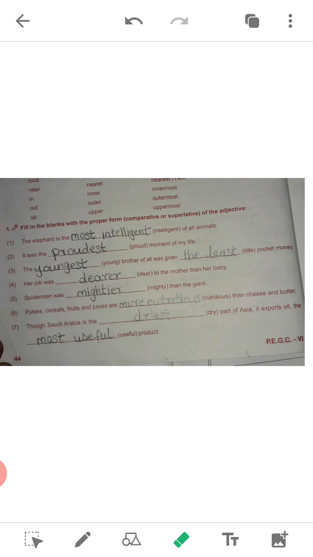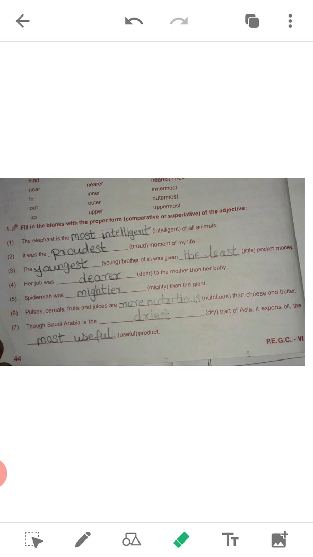As I told you, if the adjective has more than two syllables, you have to add more or most, but you have to identify where to write more or most. If the sentence shows a comparison between two persons, two things or two animals, you have to write more.